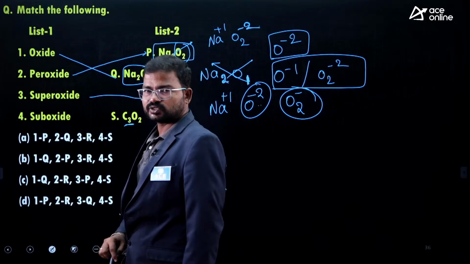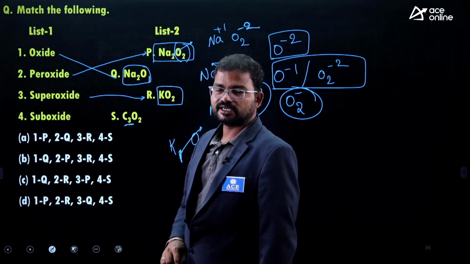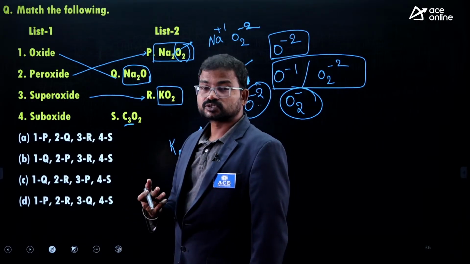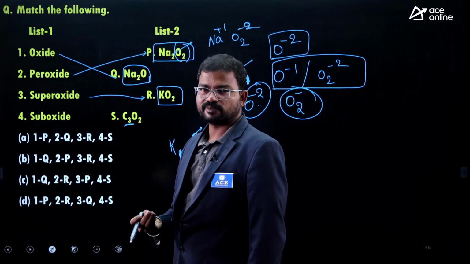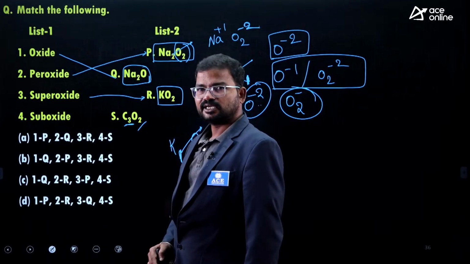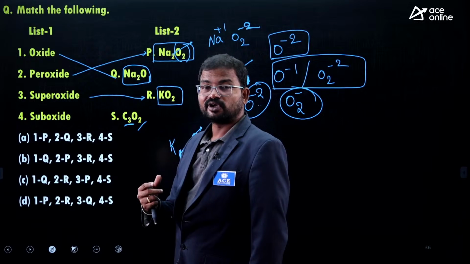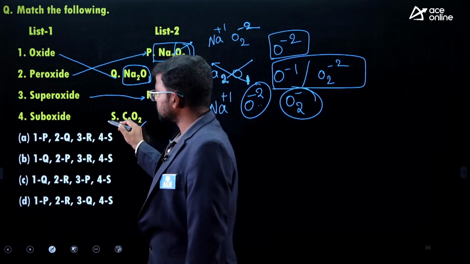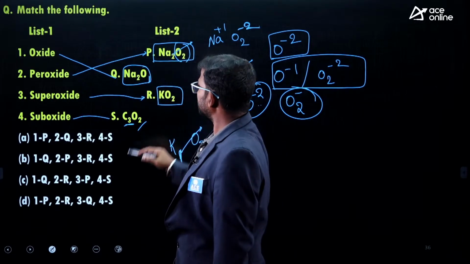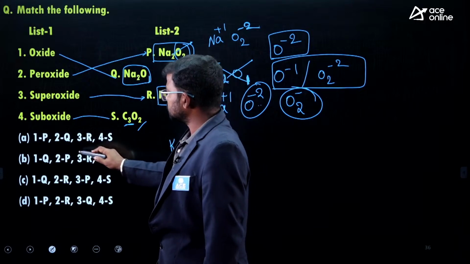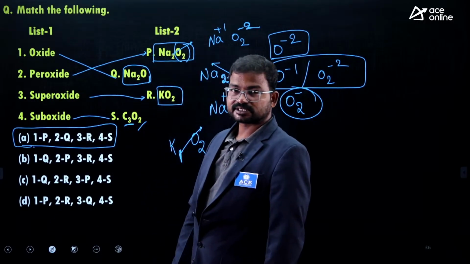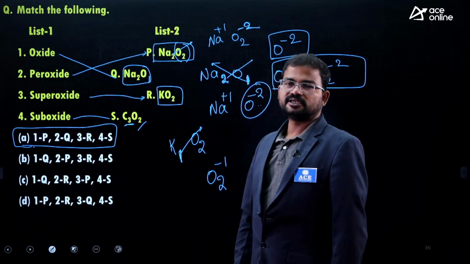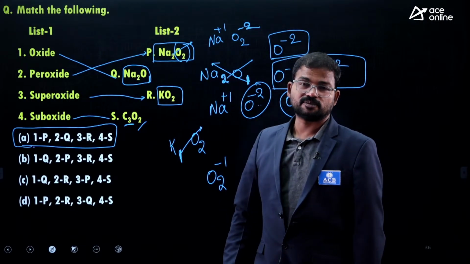Next, suboxide. Actually 3 carbons are there, na? For 3 carbons it has only 2 oxygens. Here it needs more than 2 oxygens, it means 3 or 4 oxygen atoms are mostly needed, but here it has an inadequate amount of oxygen derivatives, because of that it is treated as a suboxide. So finally PQRS, option A is the right answer. This is the level of standard we mostly expect from the RRB JE point of view.